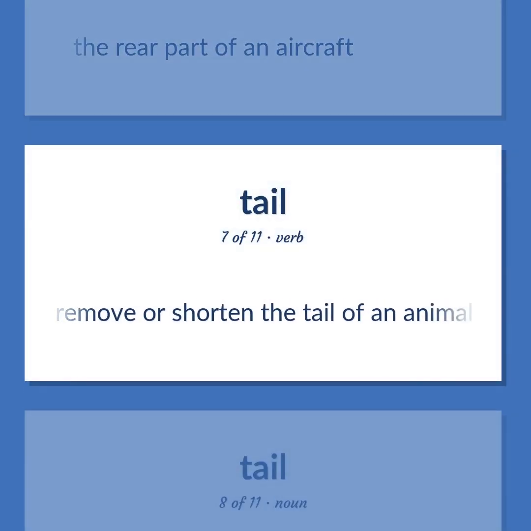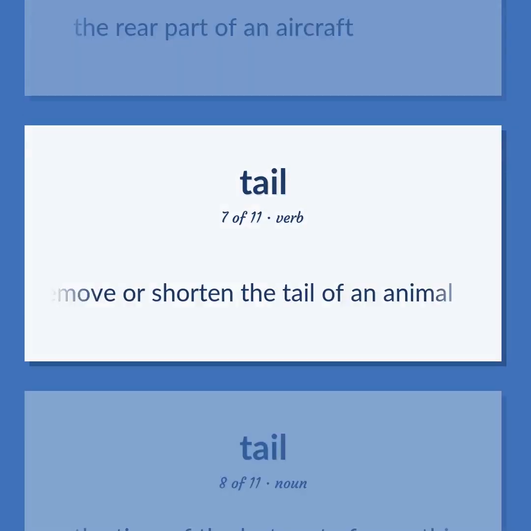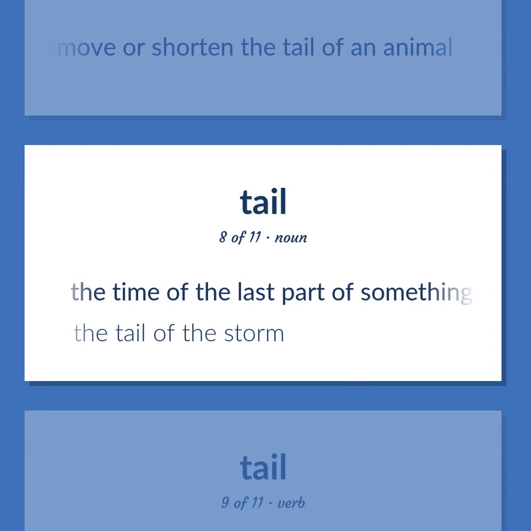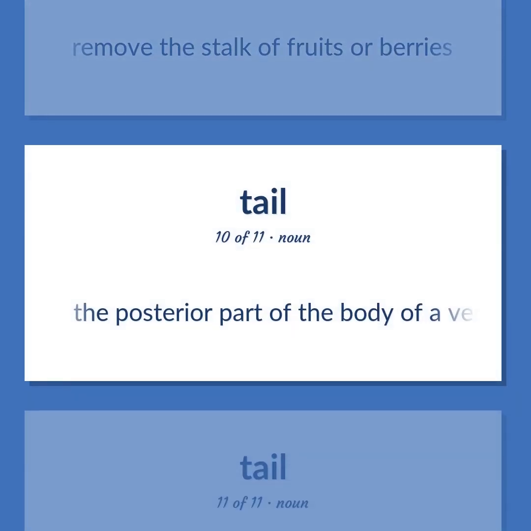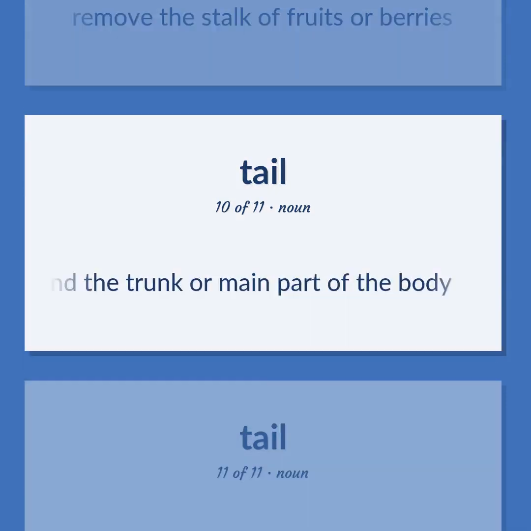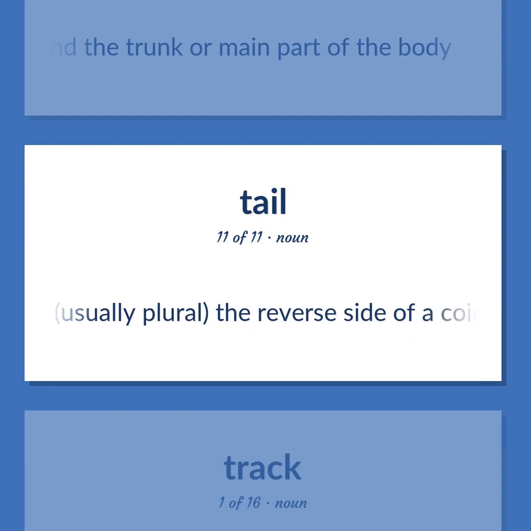Remove or shorten the tail of an animal. The time of the last part of something. The tail of the storm. Remove the stalk of fruits or berries. The posterior part of the body of a vertebrate, especially when elongated and extending beyond the trunk or main part of the body. Usually plural, the reverse side of a coin that does not bear the representation of a person's head.